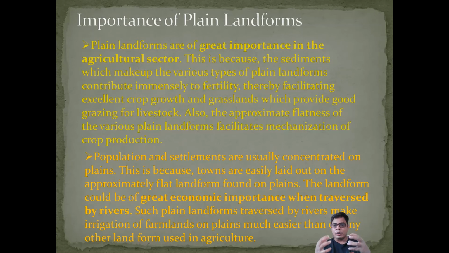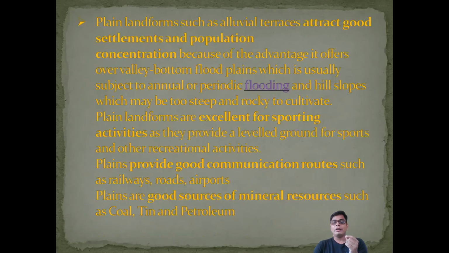Most of the population is located in the plains area because it has great economic importance in our life. You can construct transport, railways, roadways, whatever, and it is very easy to do agriculture because of the fertility of the land. That's why the plain area is so important for our country.